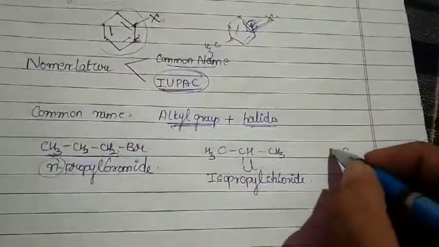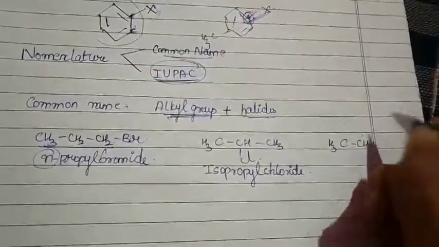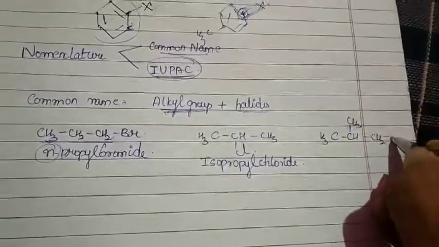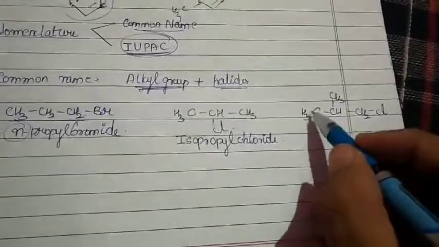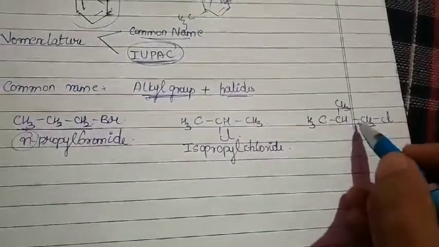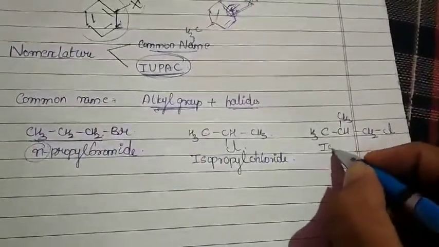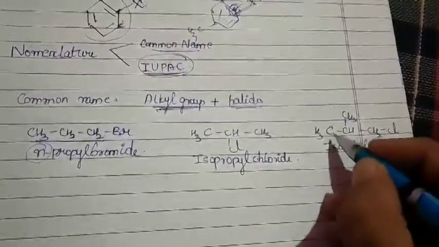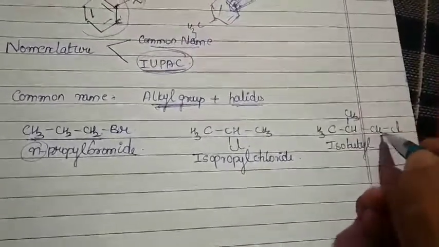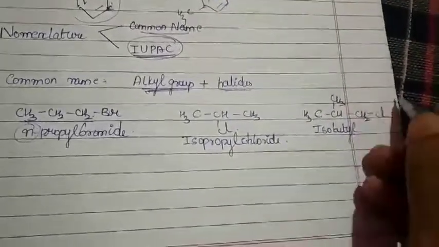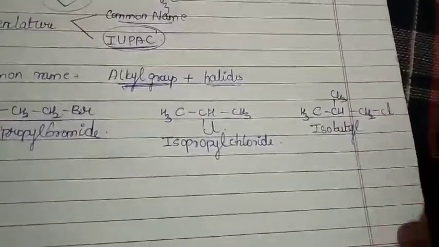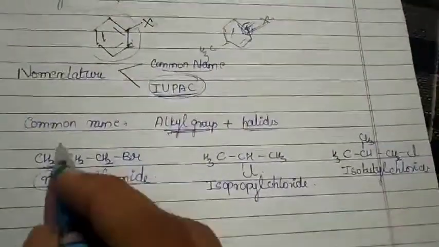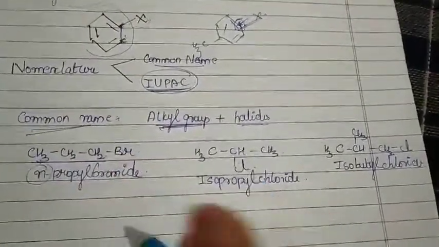Similarly, CH3, CH, CH3, CH2, Cl. Yes, it is what type? 1, 2, 3, 4. Yes, iso. Yes, butyl. It becomes isobutane when it is CH3, CH3, CH, CH3. But since one hydrogen is missing, so isobutyl chloride. So this is the way of writing your common name for your haloalkanes.